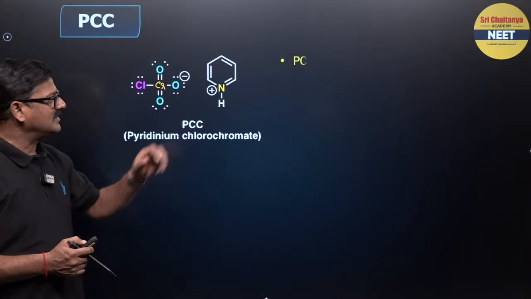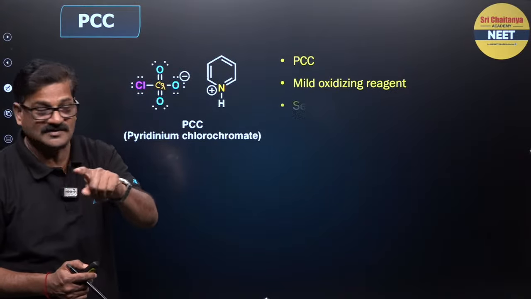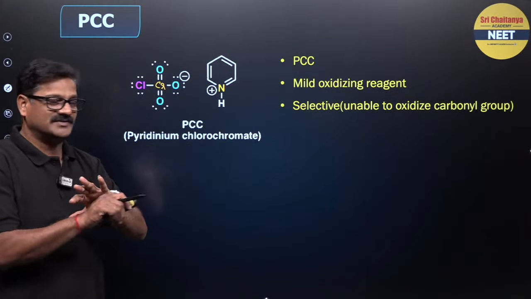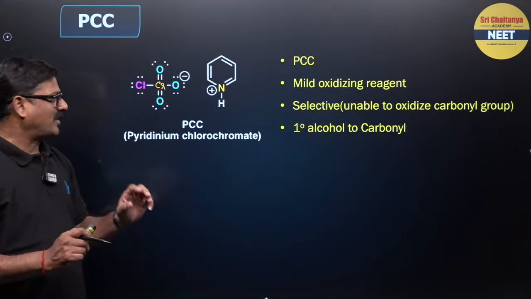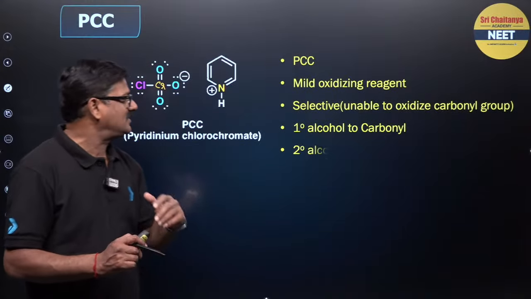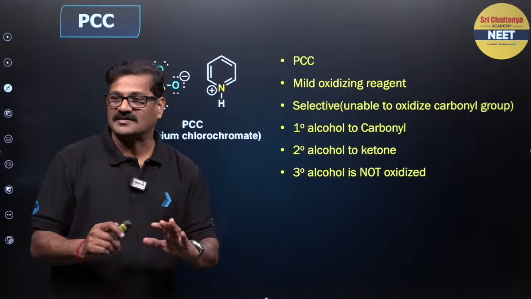Okay. And it is PCC, a mild oxidizing agent, selective oxidizing agent, unable to oxidize the carbonyl group. Are you getting it or not clear? And primary alcohol is converted into carbonyl, secondary alcohol is converted into ketone, and tertiary alcohol is not oxidized.